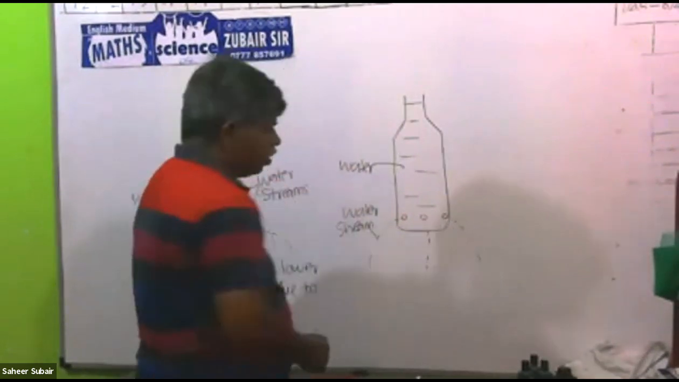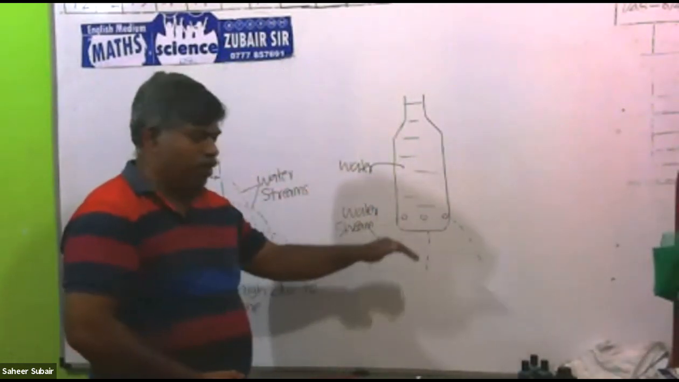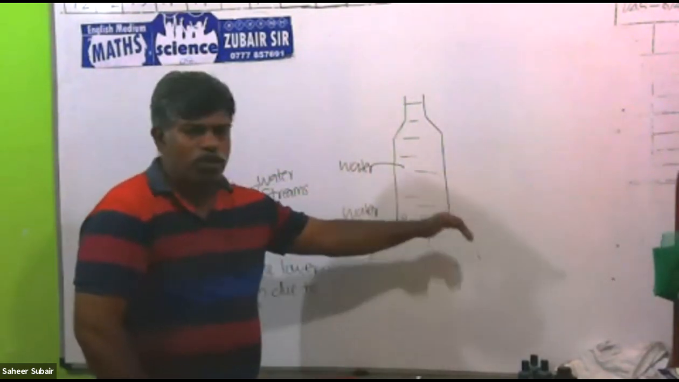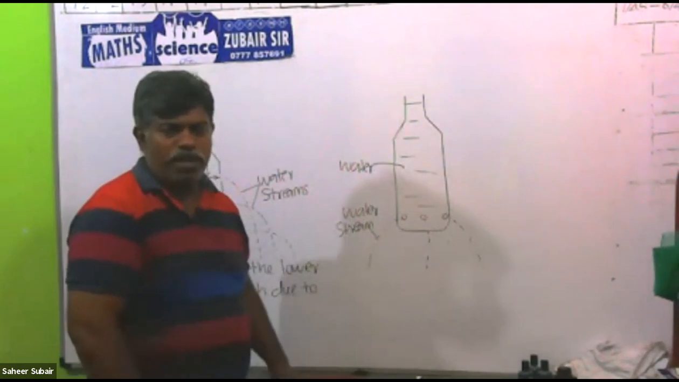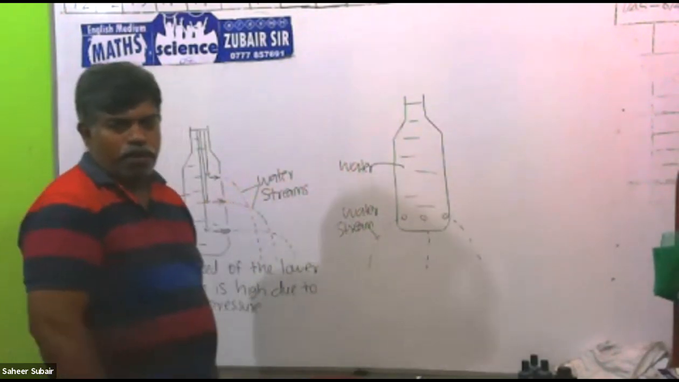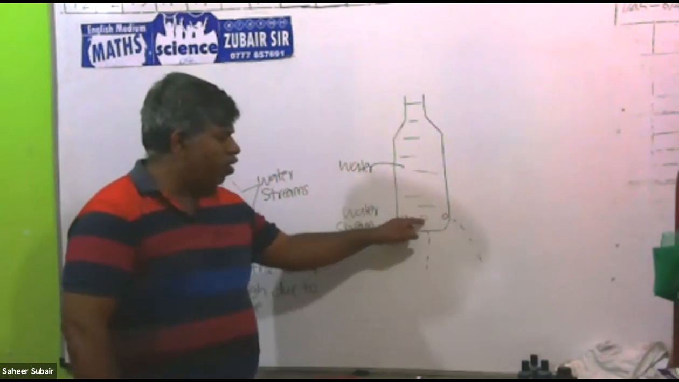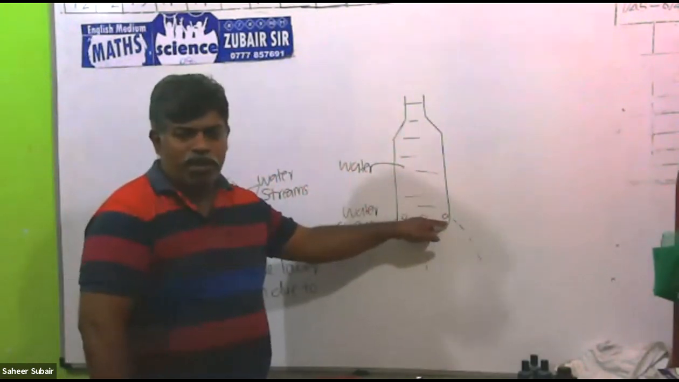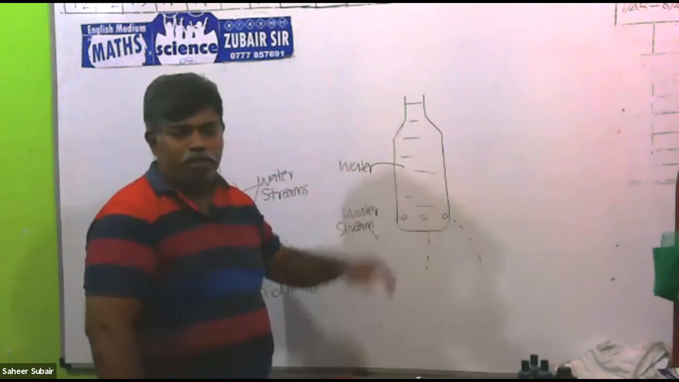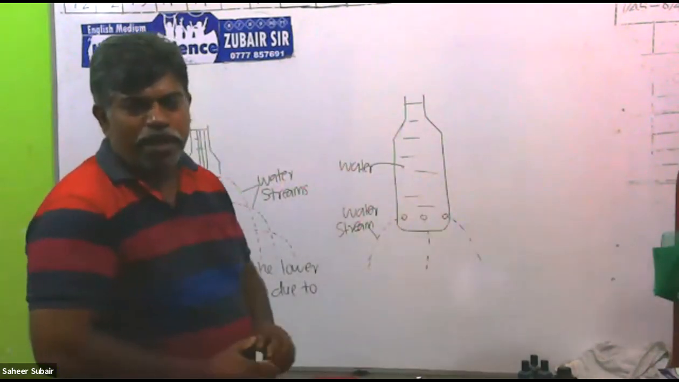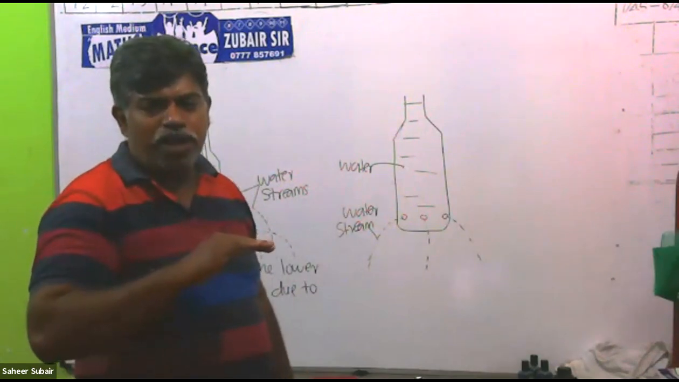Water streams spread into the same distance. If it comes 2 centimeter, that also goes 2 centimeter. Same distance only that spreads. So what is the reason? All the holes that I have put are at the same level, same height, same depth. Then that says the pressure at the same level in the liquid is the same.